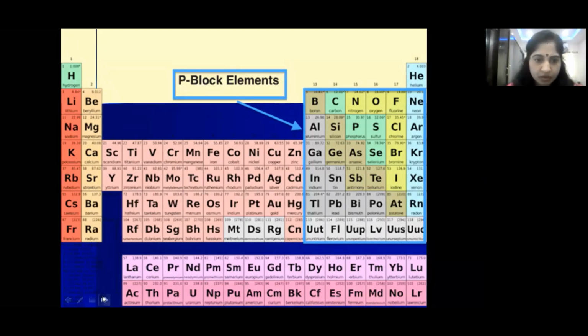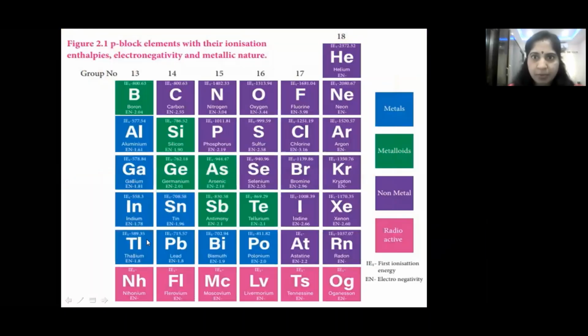Now let us see. These are P block elements. Now this P block consists of how many groups? 13 to 18. Okay, total 6 groups. Is it not, children? First and second groups constitute the S block, and P block consists of 6 groups, 13 to 18.